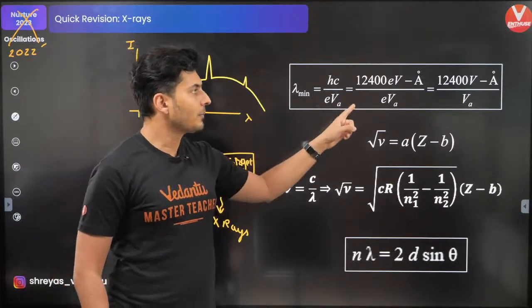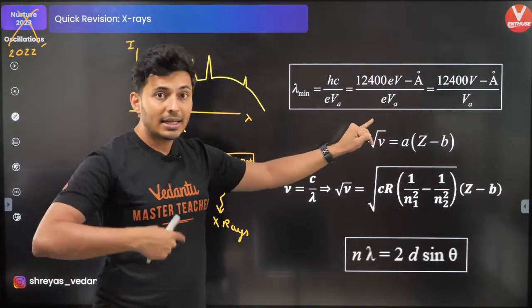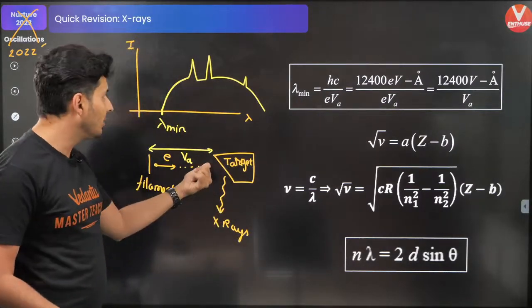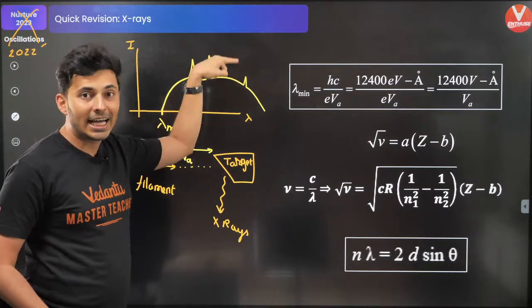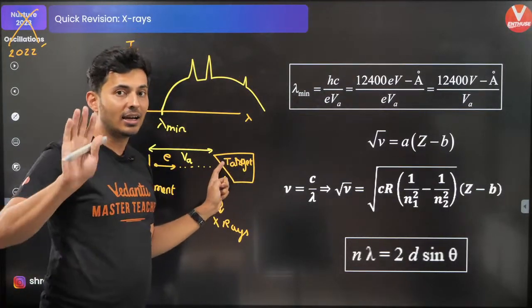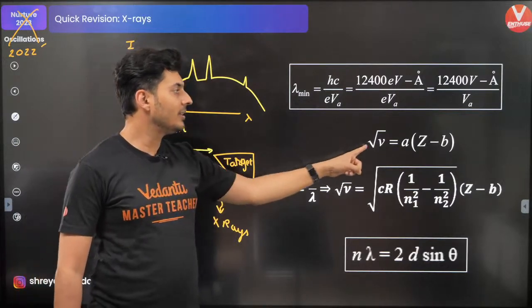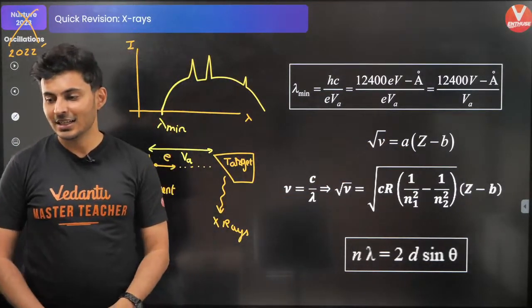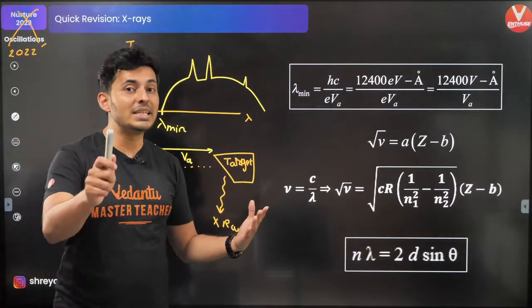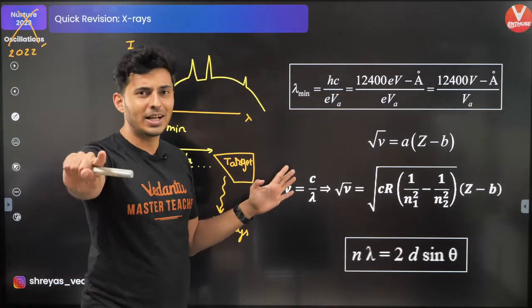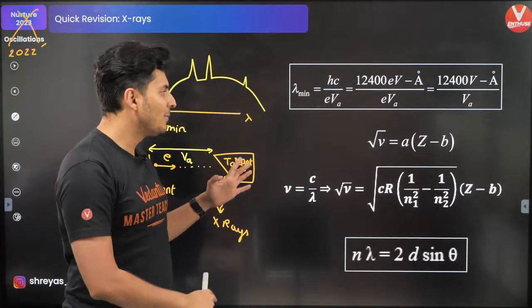Similarly, the next concept is the characteristic spectrum. It depends on the target material. These peaks are characteristic; they are decided only by the target material's atomic number, and this formula was given by Moseley. Moseley said the characteristic spectrum depends on the atomic number, not the mass number, and that's how the periodic table was made.